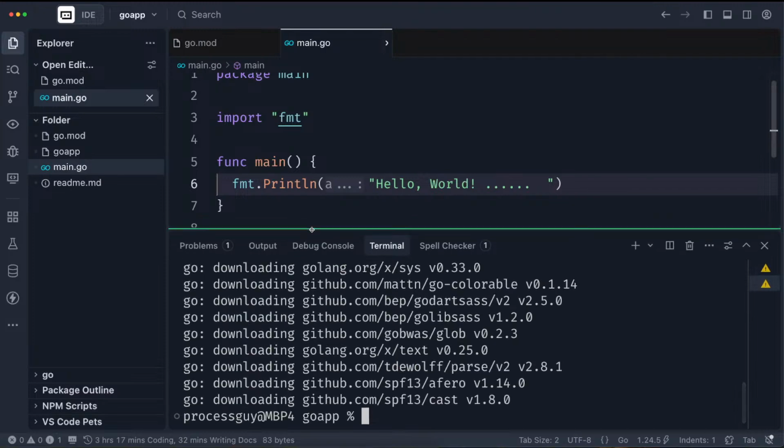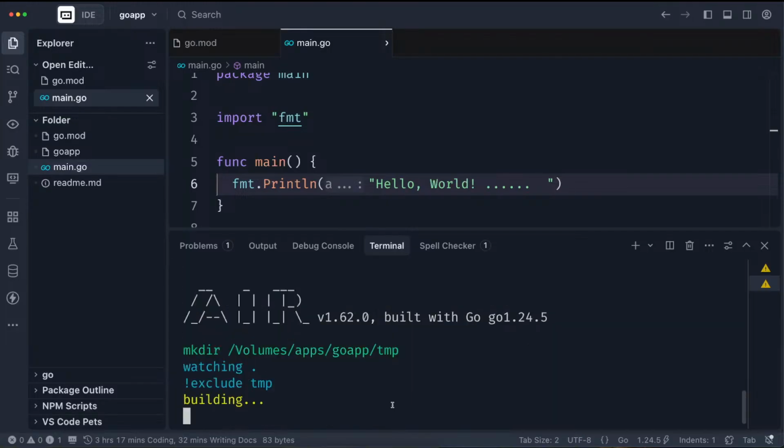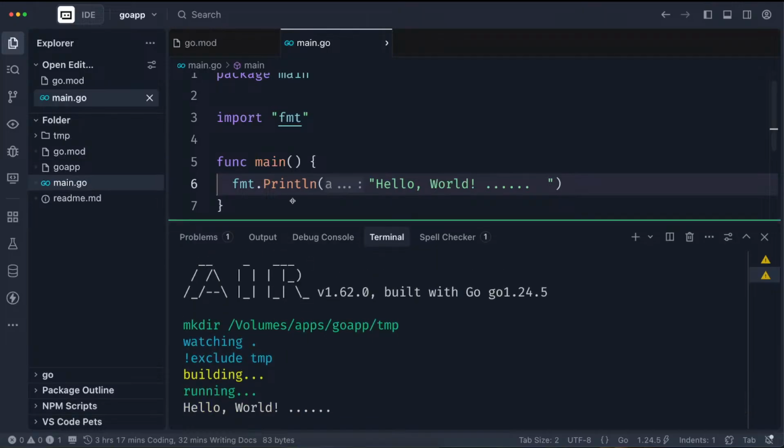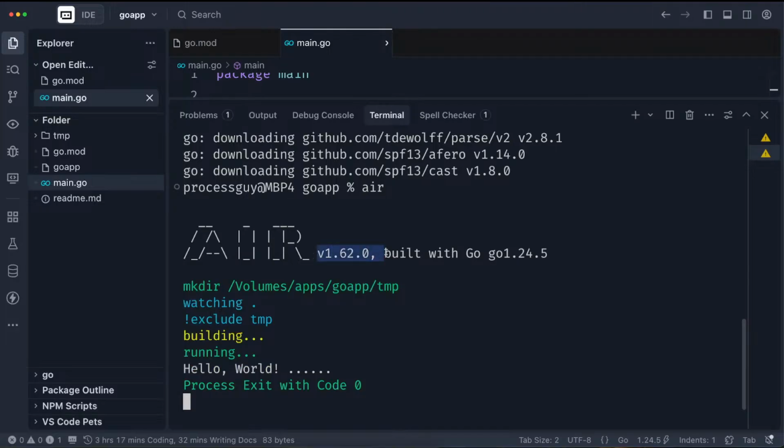And the command line to use your new air, your code stuff, is to do air. It's as simple as just saying air. So once you do air, you saw this in their site. So it just did this for you. It tells you the version of air you are running, built with Go 1.25, and then it's watching your application and it's building, it's running. Now the reason why it terminated is because we're not running a web server. So if we're running a web server, it will not terminate, right? Anytime you make changes to your code, it will keep running. It will keep refreshing. The reason why it terminated is because we are running a